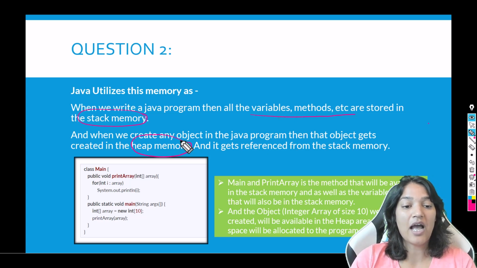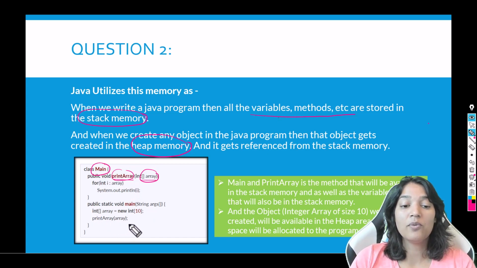Let's say we have this example. In this example, you have a class called main. It has a method called print array, which takes in an array of integers. Here you can see this is a variable, this is a method, and then you have a for loop, and all you are doing is printing this array. Then you have the main method, in which you create an array of 10 integers and print this array, which basically calls this method.